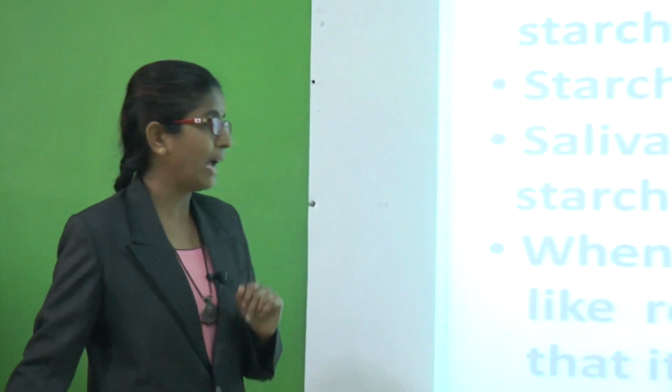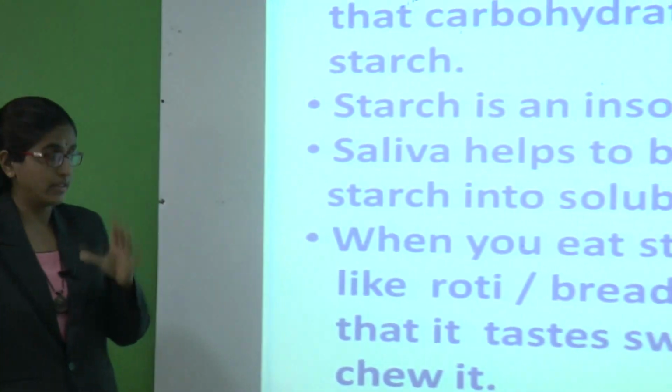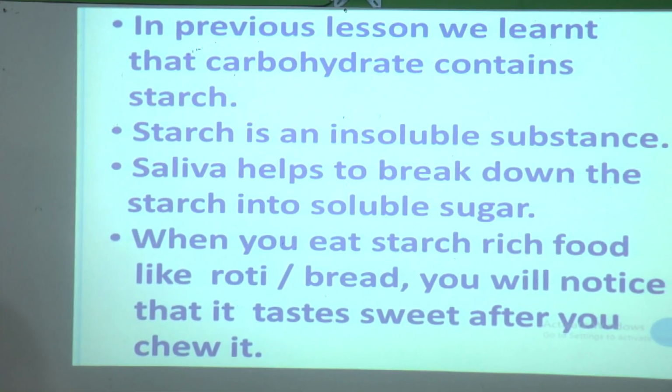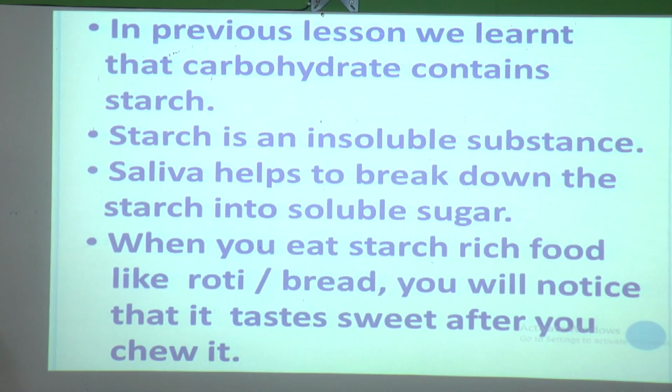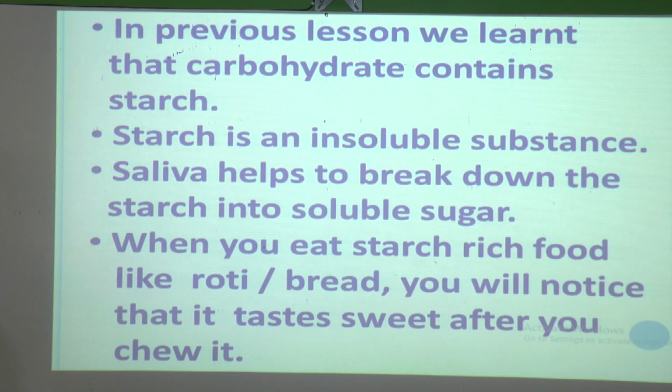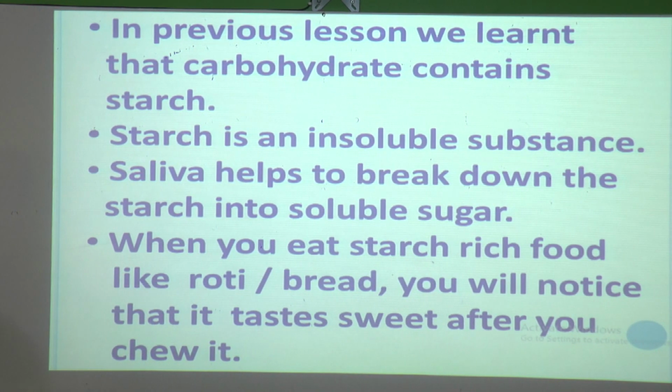When you eat starch-rich food like roti or bread, you will notice that it tastes sweet after you chew it. In roti and bread there is starch, and with the help of saliva it gets converted into sugar. That is why it tastes sweet. Now we will see what happens next.